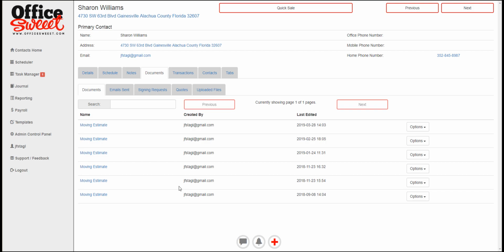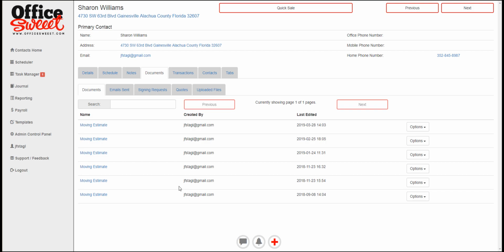Getting away from the file systems because they can only be accessed by one person at a time, and you got to be right there. So like if you're on a flight and you have Wi-Fi on your flight, you can actually do business on your portable device or your smartphone while you're in an airplane. I mean, how cool is that? So that's a little bit about the document management. And the fact is that when we do send documents, whatever we do, they're automatically filed for you. So you know exactly where to find them.